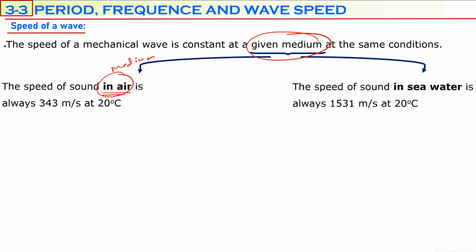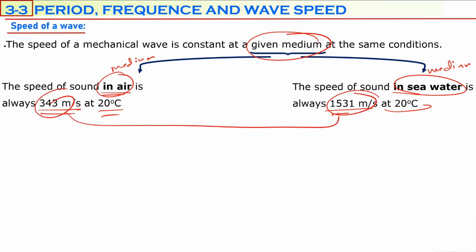Sound travels in air at a speed which is 343 meters per second at 20 degrees Celsius. But the same sound travels in seawater, which is the medium in here. Now we change the medium from air to water, at a speed of 1,531 meters per second at 20 degrees Celsius. So as you see, speeds are different because what? The mediums are different. Sound travels in air slower than in water.